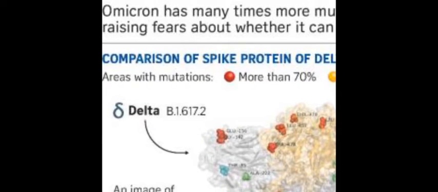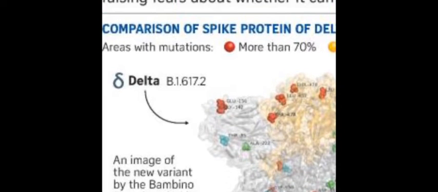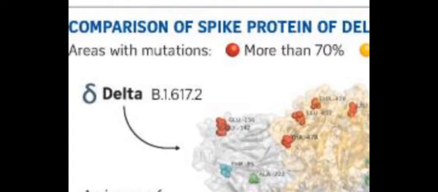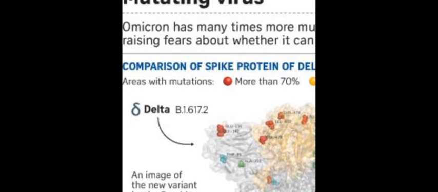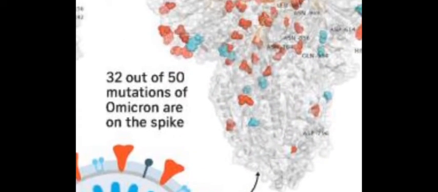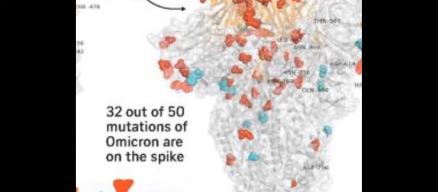When you compare the spike of Delta, B.617, where the mutations are changing, Omicron has more than 70% similarity with Delta, and 30% is different. This change contributes to more stability of the virus, and it will lead to further changes.